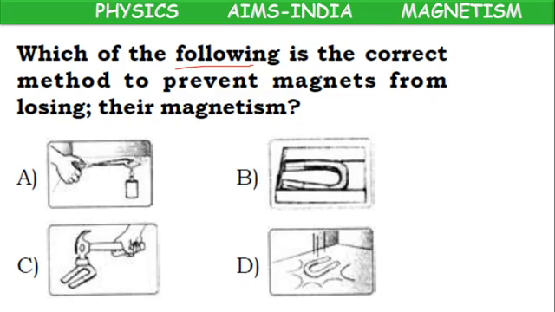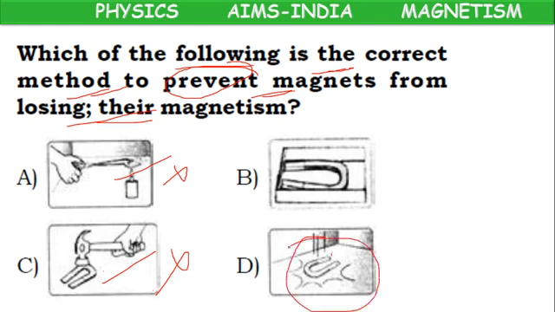Which of the following is the correct method to prevent magnets from losing their magnetism? Heating. Is it the correct method? No. Because of heating, they will lose magnetism. We cannot prevent losing magnetism that way. Wrong. In option C, hitting. Wrong. We cannot protect. In option D, throwing. Wrong. We cannot protect. In option B, they are kept inside a box.